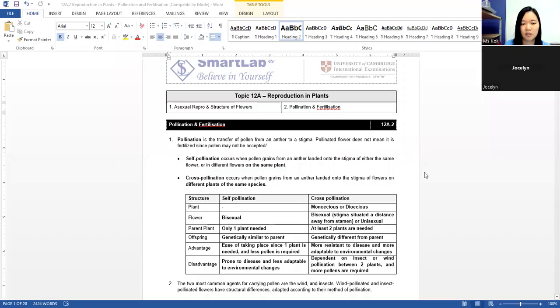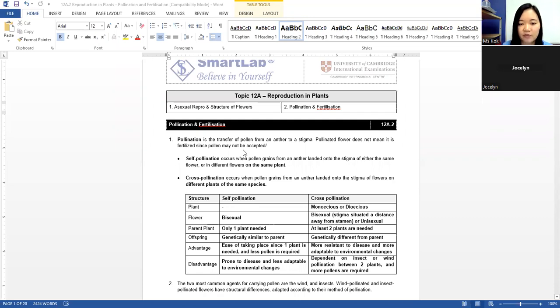Okay, let's take a look at plant reproduction, second part for today. I'll share screen with you. Okay, pollination and fertilization is the second part of plant reproduction.